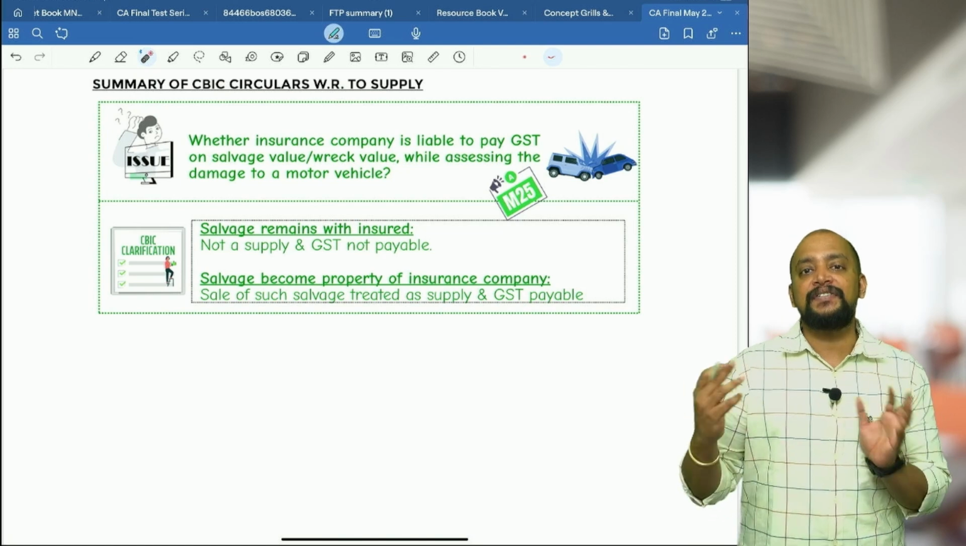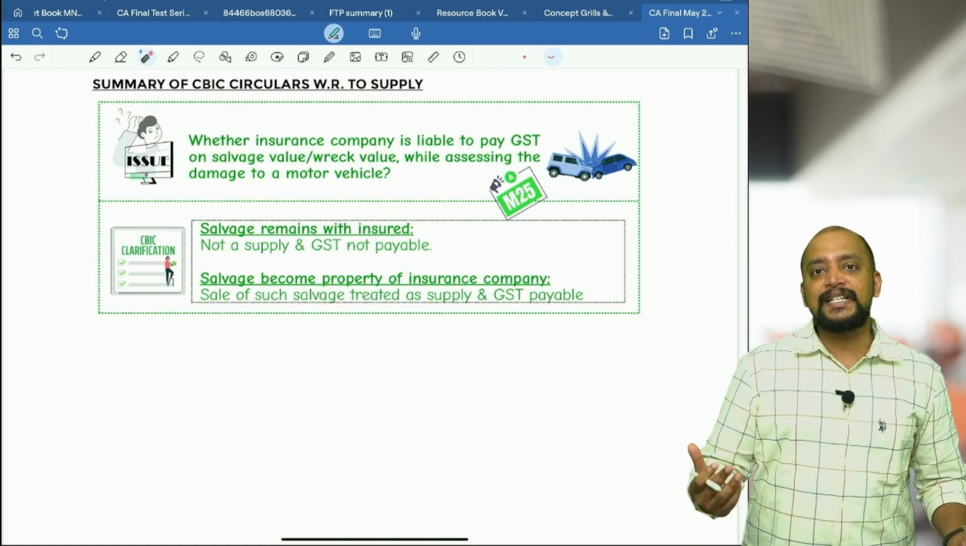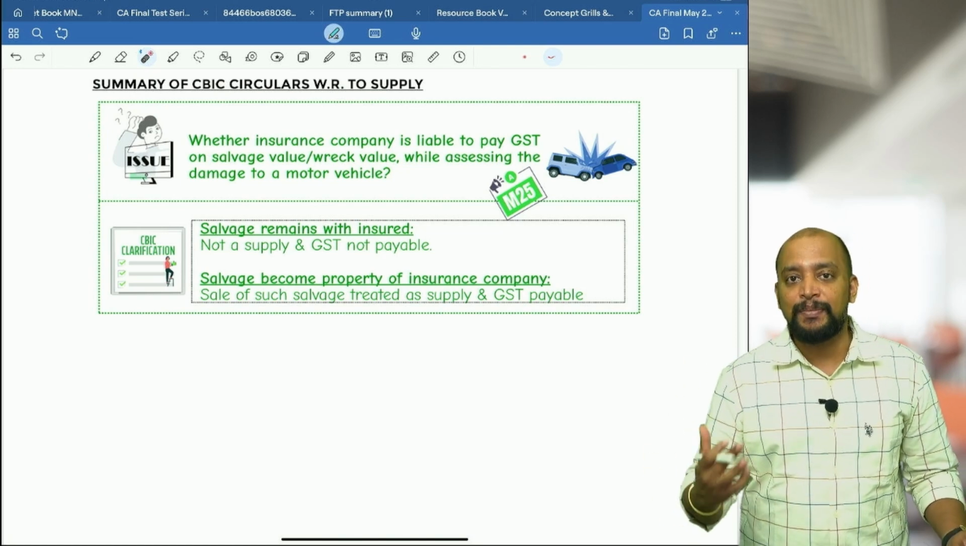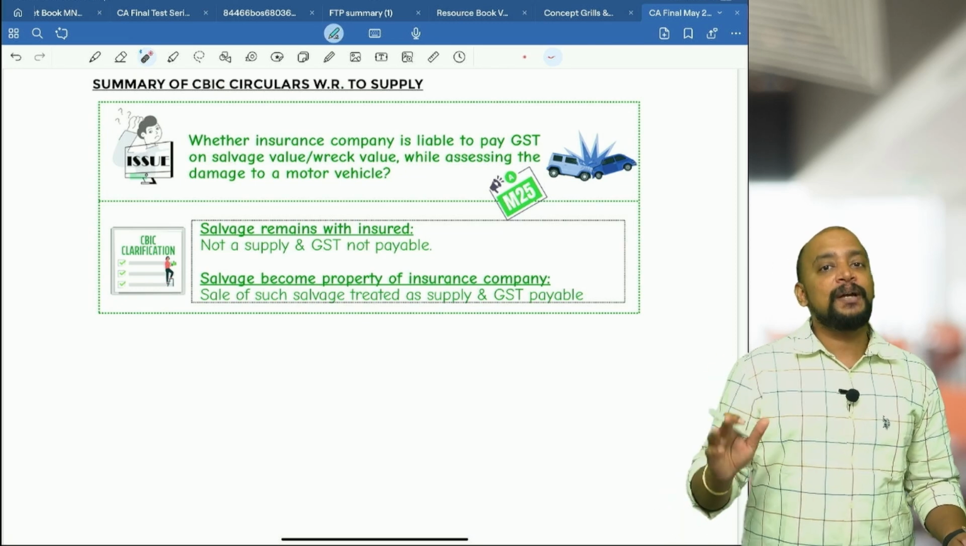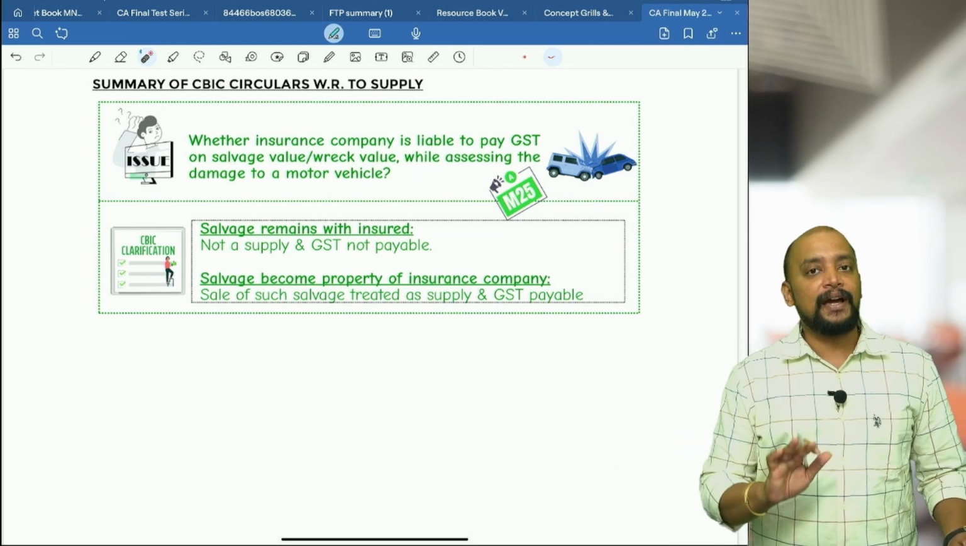because it's not a business activity for the insured. If it becomes a business activity for the insured, then definitely it will become supply, but mostly it will not be a business activity. So that is the background of this.